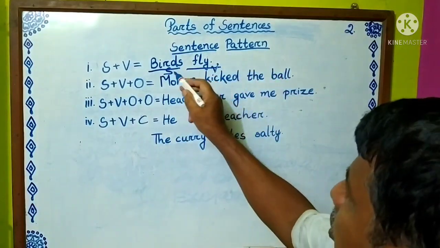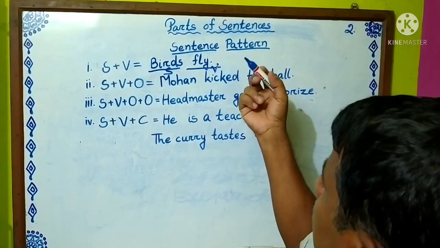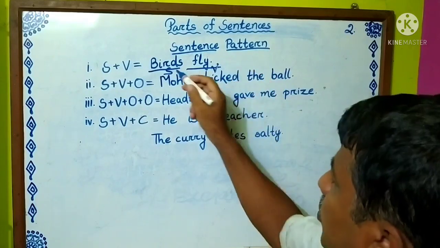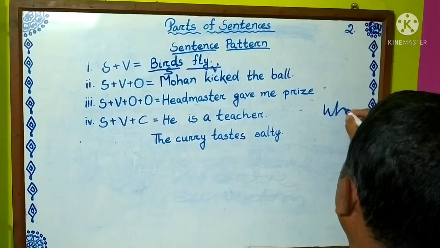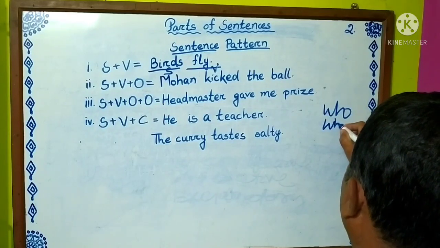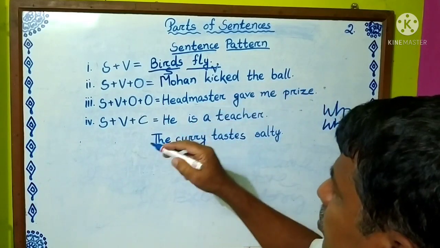Birds fly. Birds is the subject. Who flies? Birds fly. Always put the question who or what with the verb.